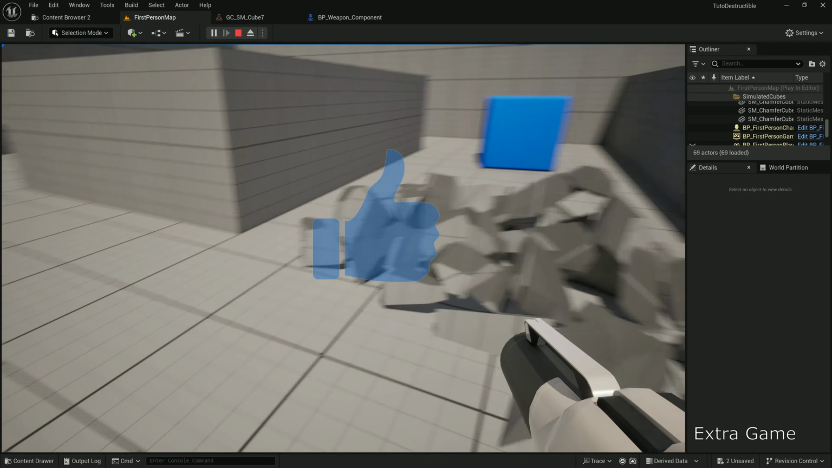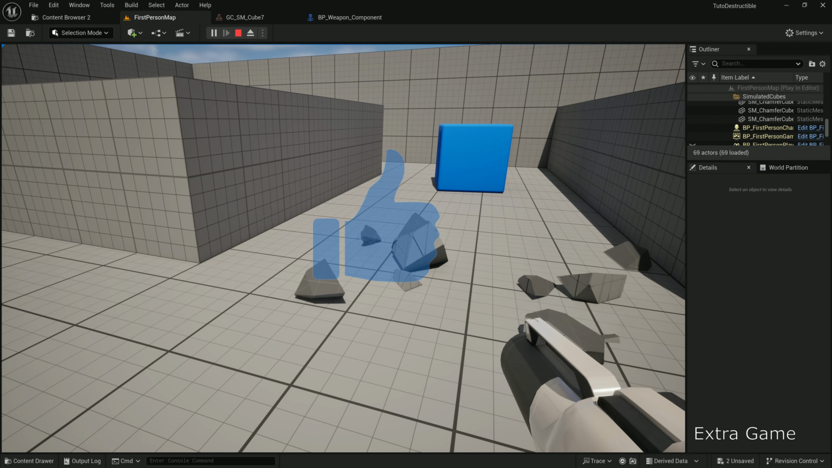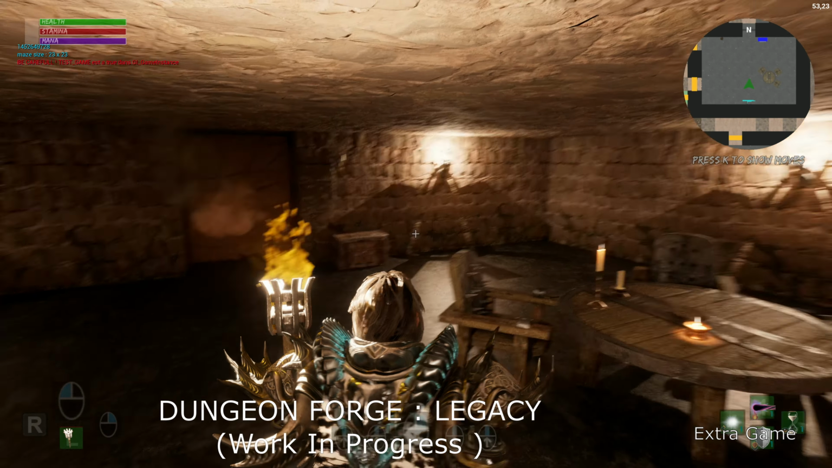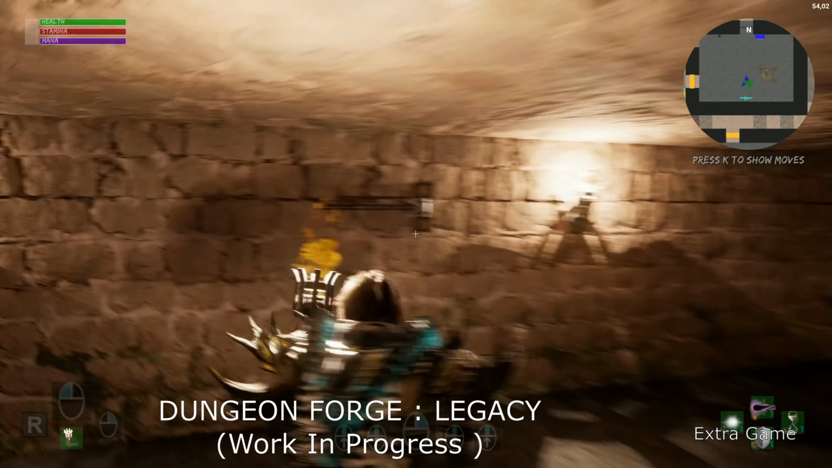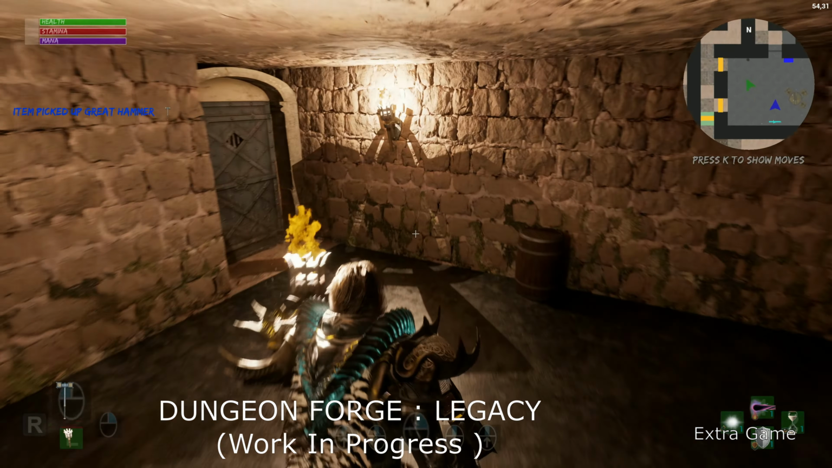Apply this in your games. Use it to destroy objects or open paths. Comment your projects and how you'll use destruction. Here's a quick peek at my project Dungeon Forge, Legacy, and how I've put all this into action.